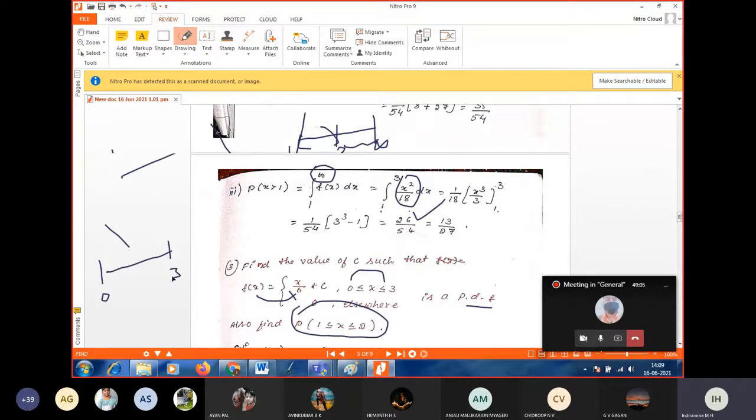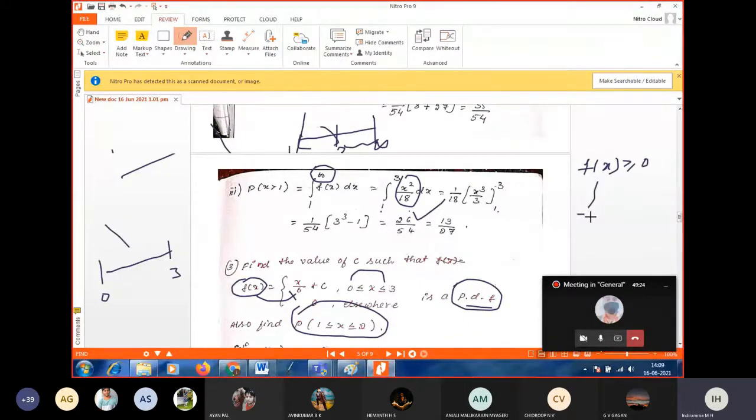Since they are given that f of x is a probability density function, we know that it satisfies two conditions. One is f of x greater than or equal to 0.